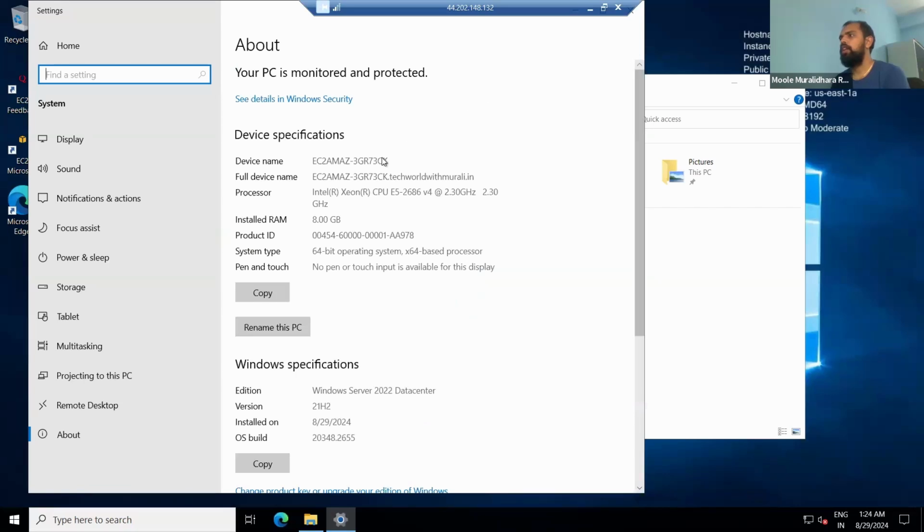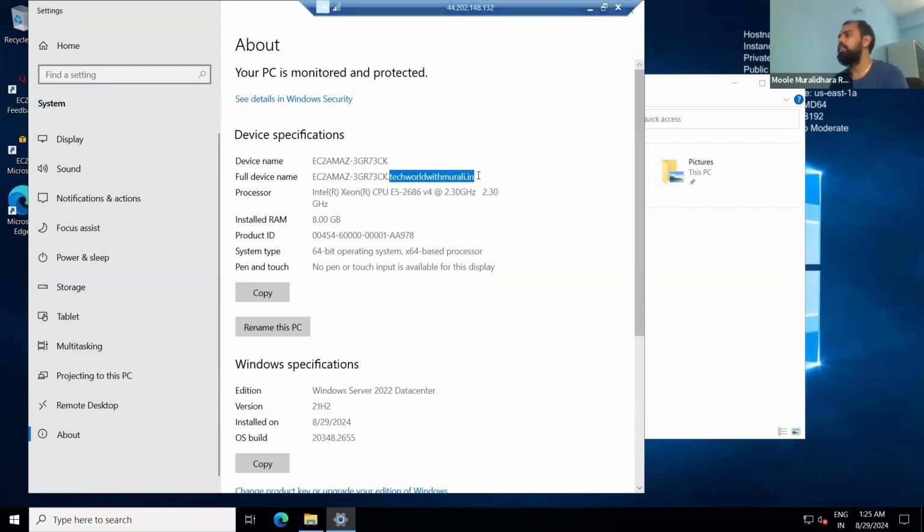Give me 1 second. Yeah, whatever server you created, if you see here, it is in techworldwithmurali.in. It is in this particular domain, not a normal one. Understand, right? Clear, right? This is the process of connecting to the particular one. Okay, fine. Now I have connected to the EC2 instance and now I'm seeing that particular domain.